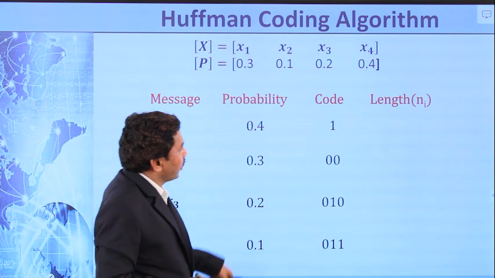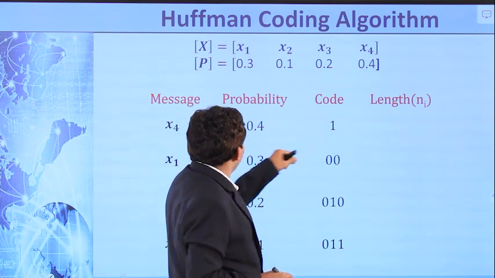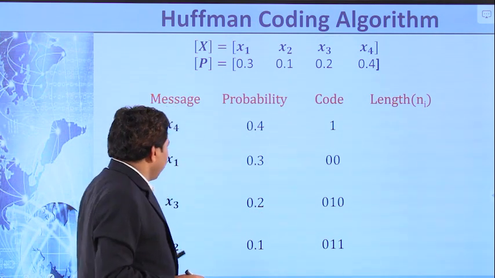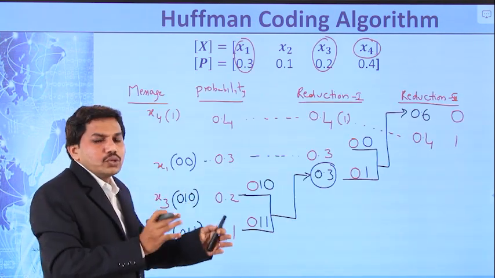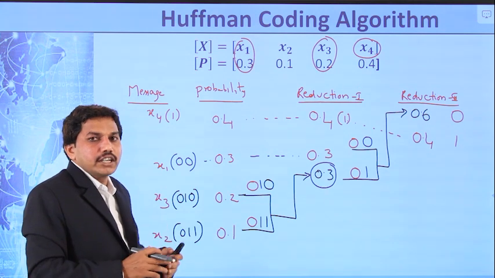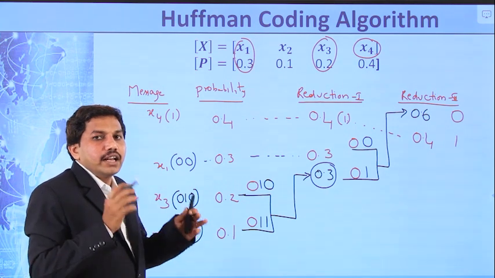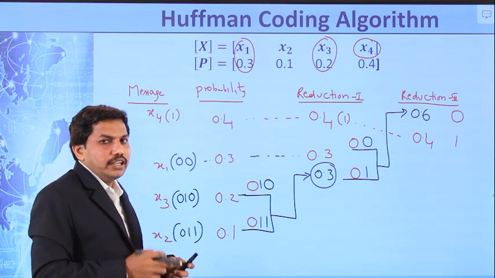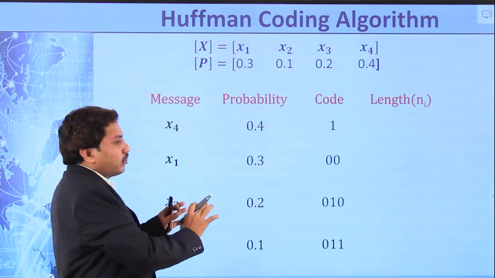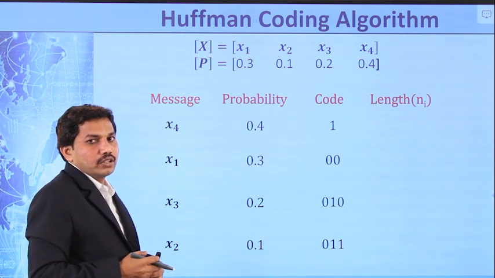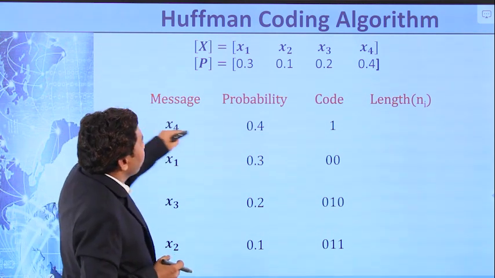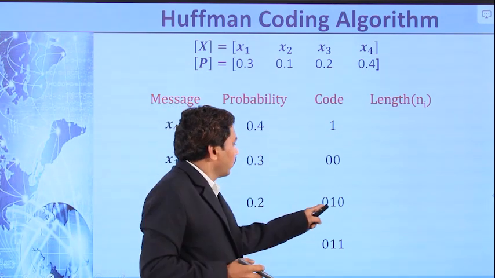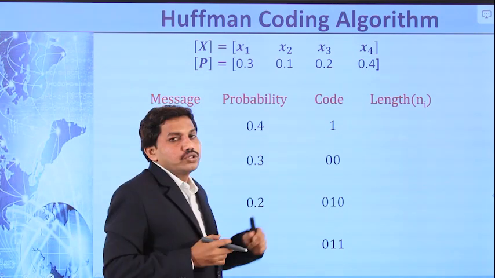Once you assign the codes, the next step is to find the length of each code word. So your table becomes like this.